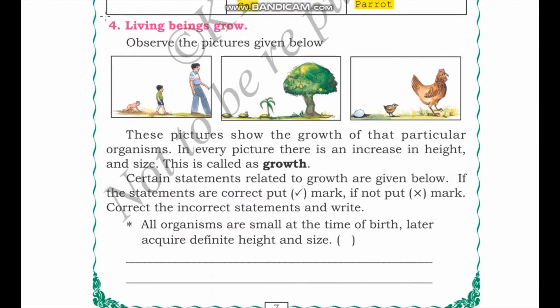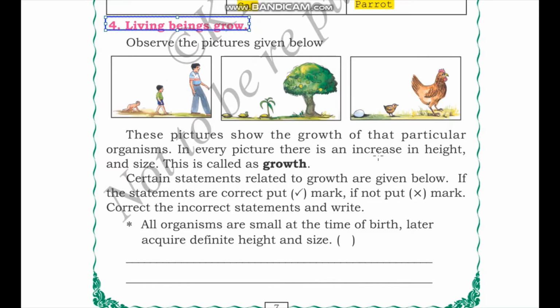Living beings grow. Observe the pictures given below. So you have a man in different stages of his life, a baby, a child and an adult. We have a tree in different stages of its life where it starts from a seed, then develops a shoot, then becomes a sapling, and then we have a full-grown tree. Next we have a hen that starts as an egg, becomes a chick, and then becomes a full-grown hen. These pictures show the growth of those particular organisms.